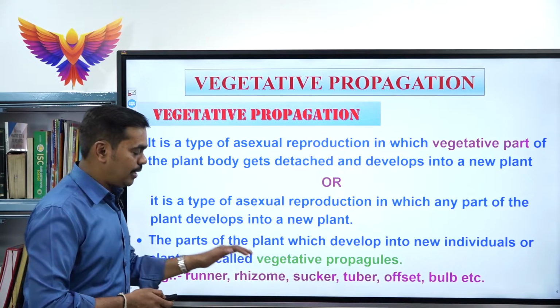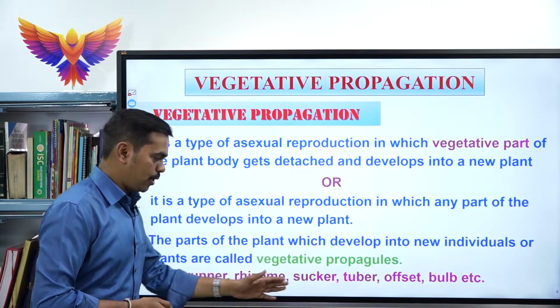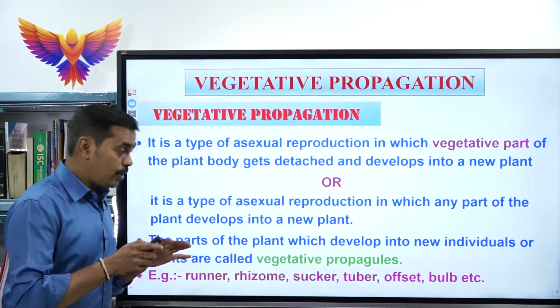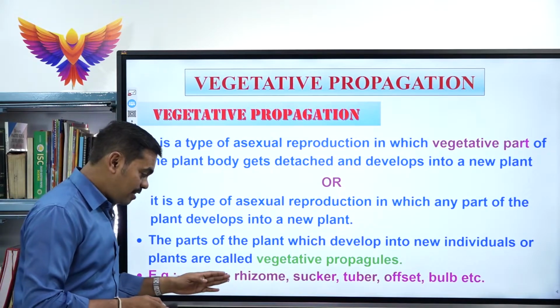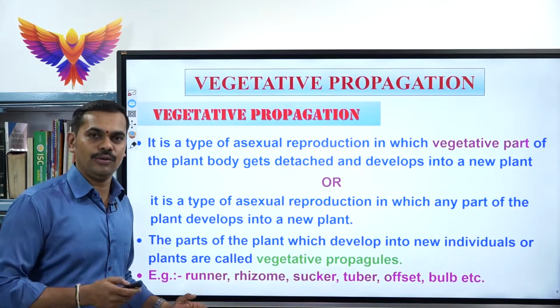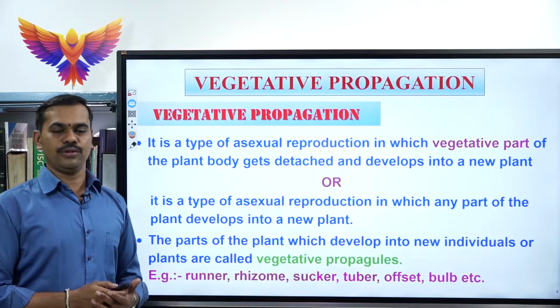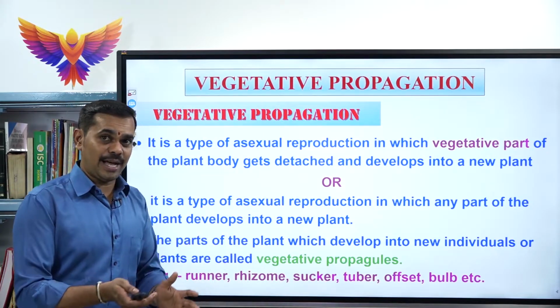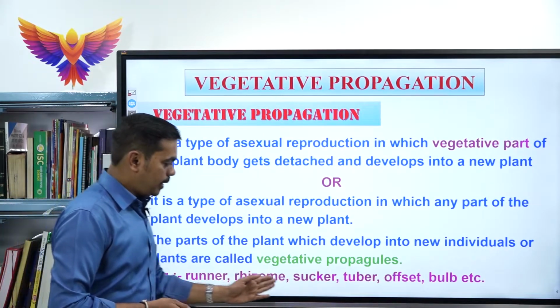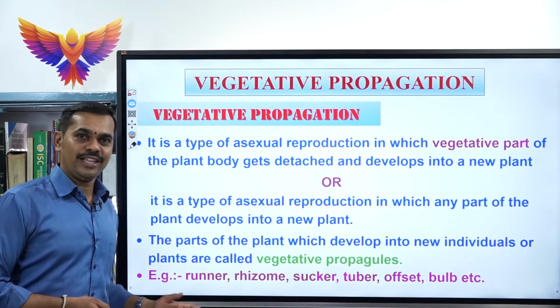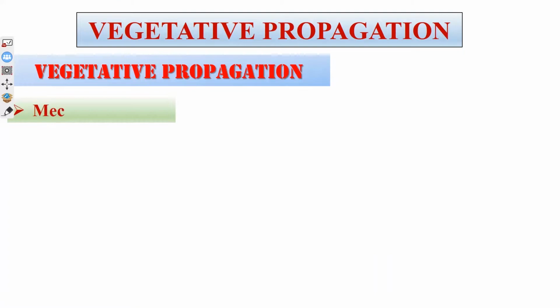Once we have learnt about the vegetative propagules and the examples for them, it is very important to learn what is the nature of these vegetative propagules, what are the characteristic features of the vegetative propagules, and which are all the examples that come under each vegetative propagule. Now let us learn one by one in detail. The first one, let us learn the mechanism of the vegetative propagules.